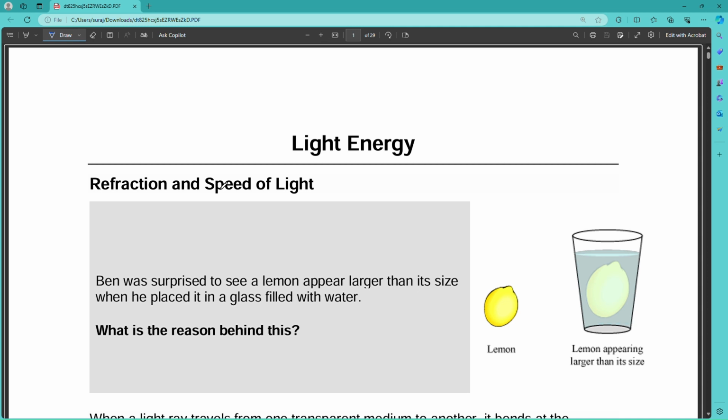Class 8 ICSE Physics. In this chapter we are going to discuss light energy. In your 7th class you already studied reflection of light, but in your 8th class you are going to focus on light refraction. There is a difference between refraction and reflection. If you don't know what reflection of light is, you can see my previous videos where I have already made videos about reflection of light. In this video we are going to study refraction and speed of light.